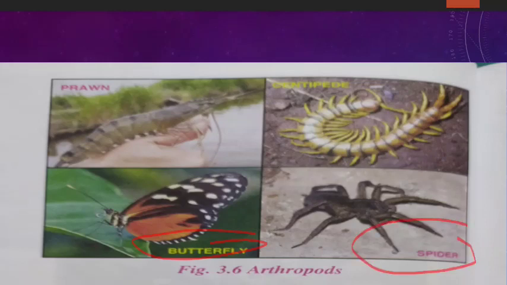Now this is the spider. Yes, you are very familiar with this organism. You are very familiar with this butterfly also, centipede also, and prawn also. And how many legs are present there? 8 legs are present there. So they belong to which class? Arachnida. In this, the head and thorax are what? Fused and have 4 pairs of jointed legs, and they have no antenna.